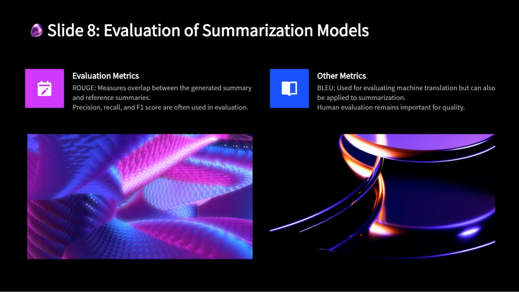BLEU, Bilingual Evaluation Understudy Score. Though originally developed for machine translation, BLEU is also used to evaluate summarization by comparing n-grams in the output and reference summaries. Despite these automated metrics, human evaluation is often considered the gold standard in summarization tasks, especially when the goal is generating summaries that are fluent and meaningful.